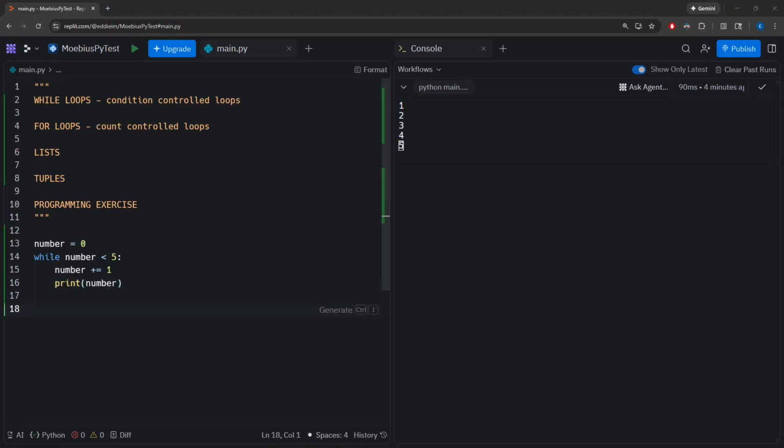The next concept that we're going to be going over is a loop called a for loop. So unlike while loops, which are called condition-controlled loops, for loops are called count-controlled loops. And the reason why it's called a count-controlled loop is because for loops iterate a specific number of times. The term iterate means how many times a loop goes through its block statement. A for loop will iterate a specific number of times. The specific number of times that it iterates is dependent on what it is looping through.